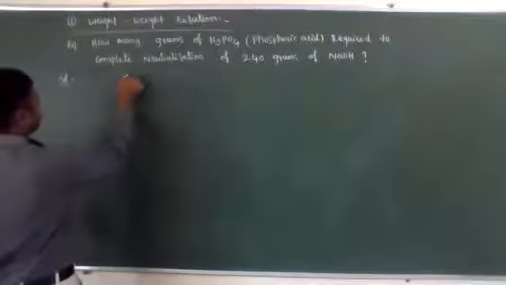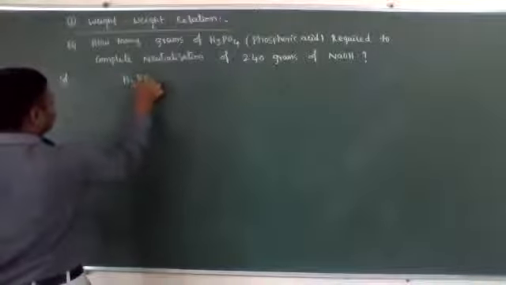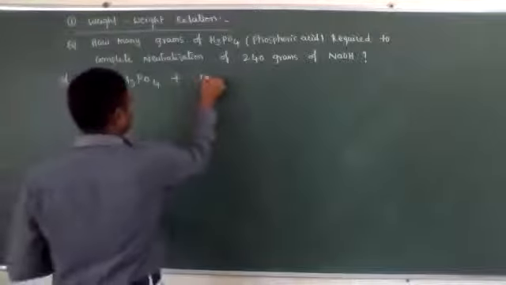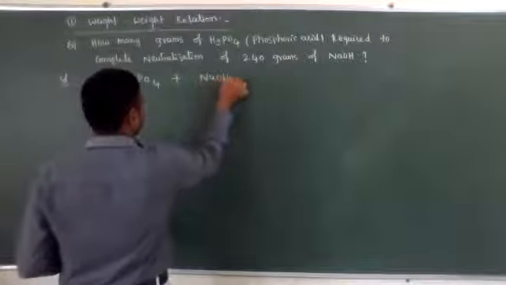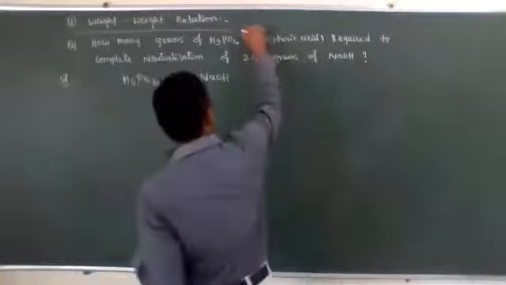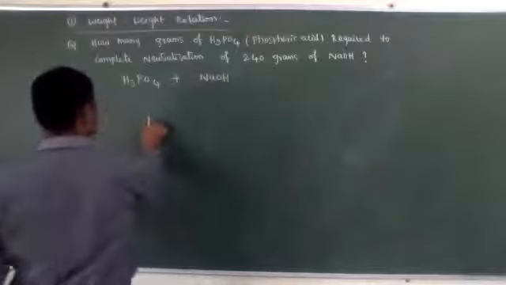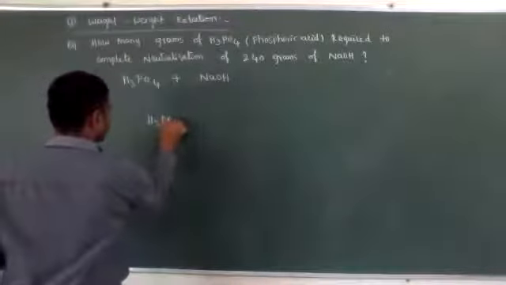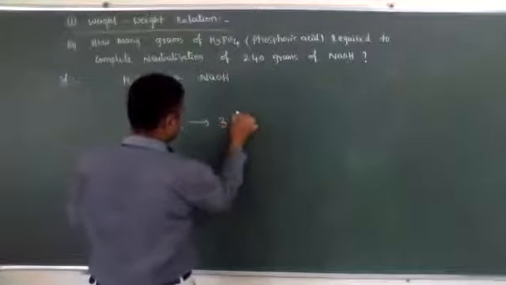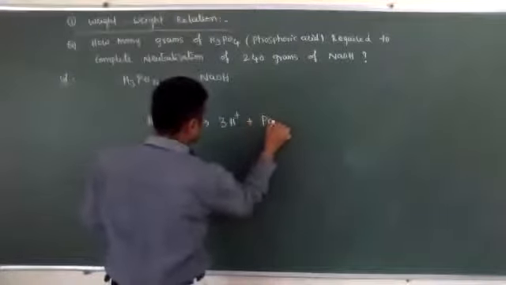Balanced chemical equation. H3PO4 is one of the reactants. It reacts with sodium hydroxide. H3PO4 is an acid. How does it ionize? H3PO4 will be ionized to give 3H+ and PO4 3-.